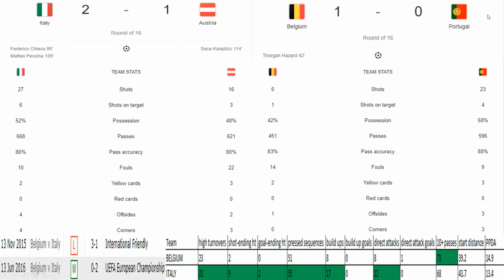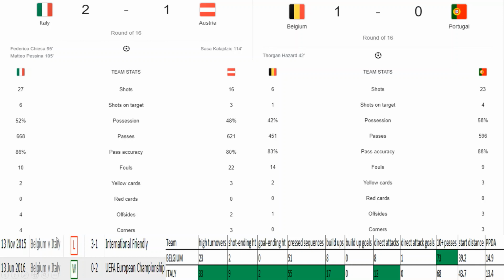Looking at Belgium's game versus Portugal, you can see Portugal completely dominated that game. 23 shots, 4 on target, against 6 shots, 1 on target. I know shot accuracy of Portugal is really bad, but still you can see possession wise also Portugal was better. Passing accuracy wise also they were better. Corners also, they got 3 corners against Belgium. Belgium didn't get any corner against Portugal. 3 offsides. That means Portugal was also trying to get long direct balls to their attackers, but that did not get capitalized.